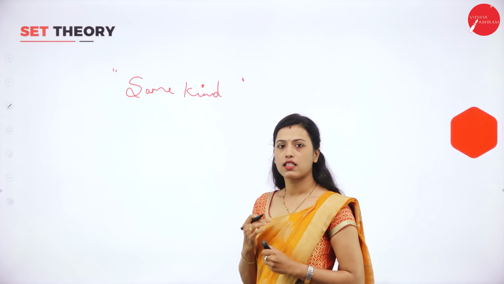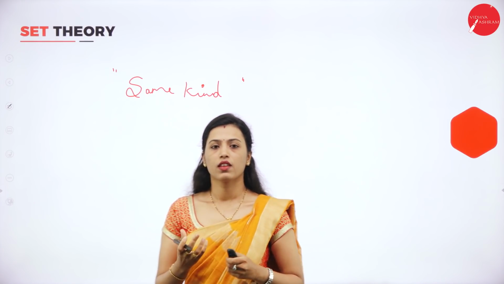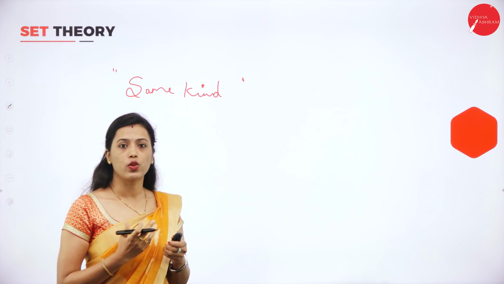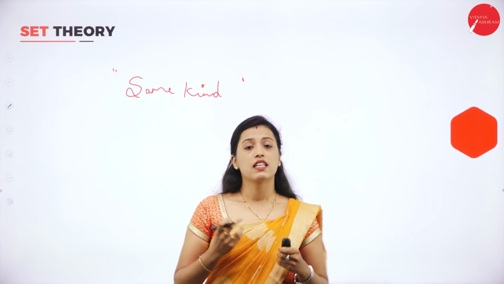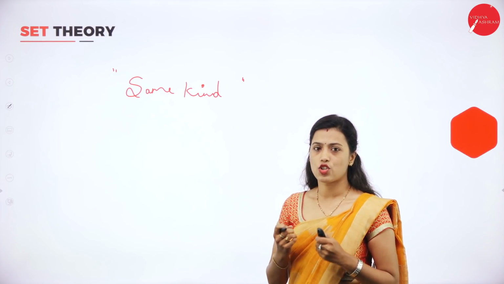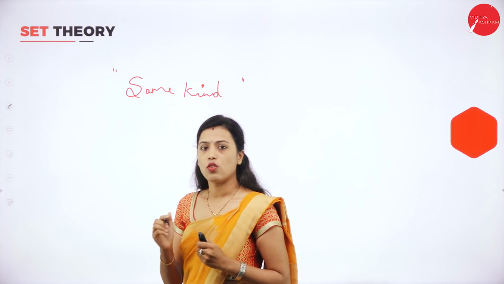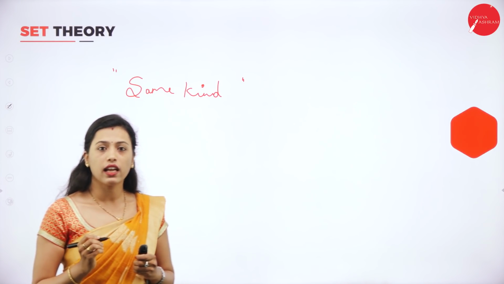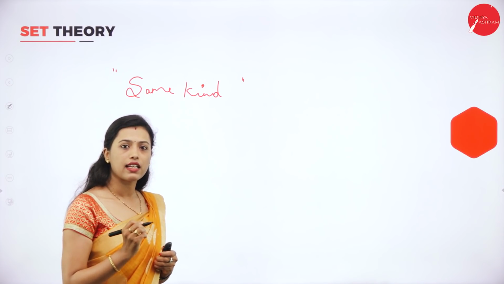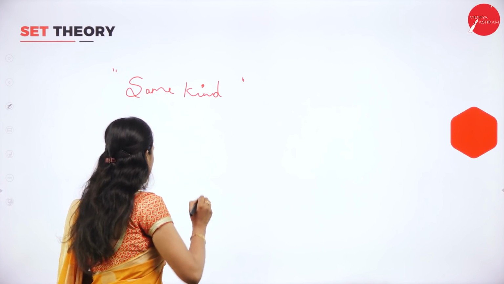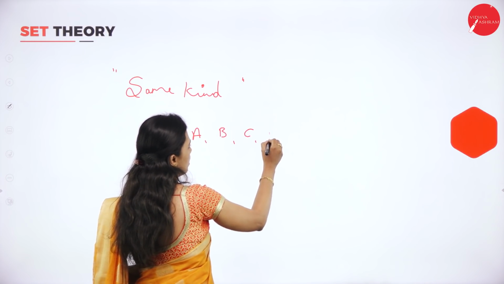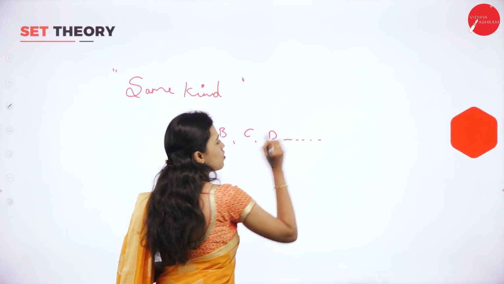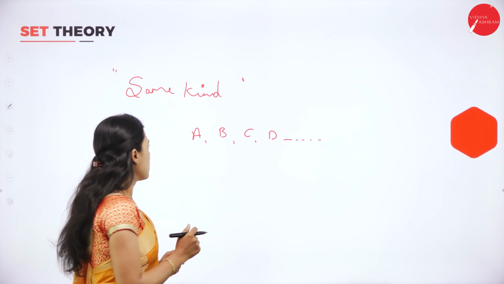Examples of sets are set of students in a class, set of books in a library, set of fruits in a shop, etc. Sets are usually denoted by English capital letters A, B, C, D and so on.